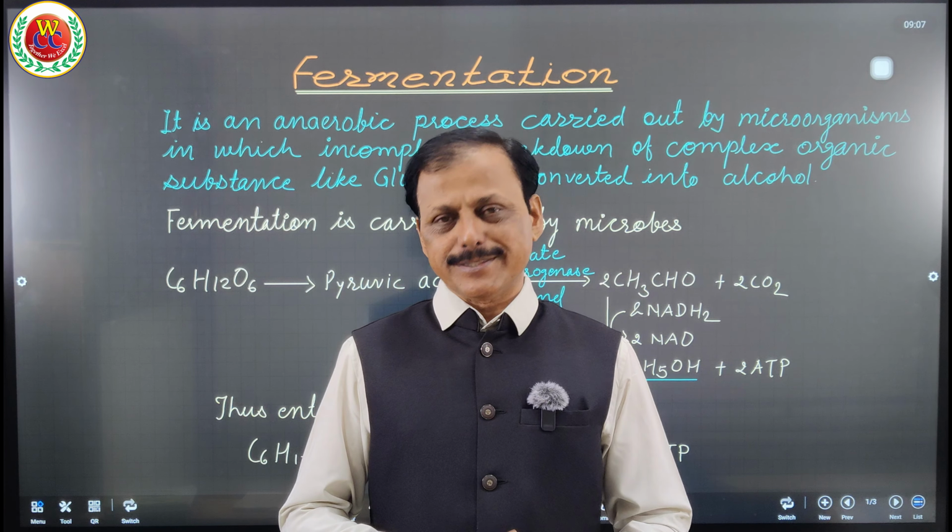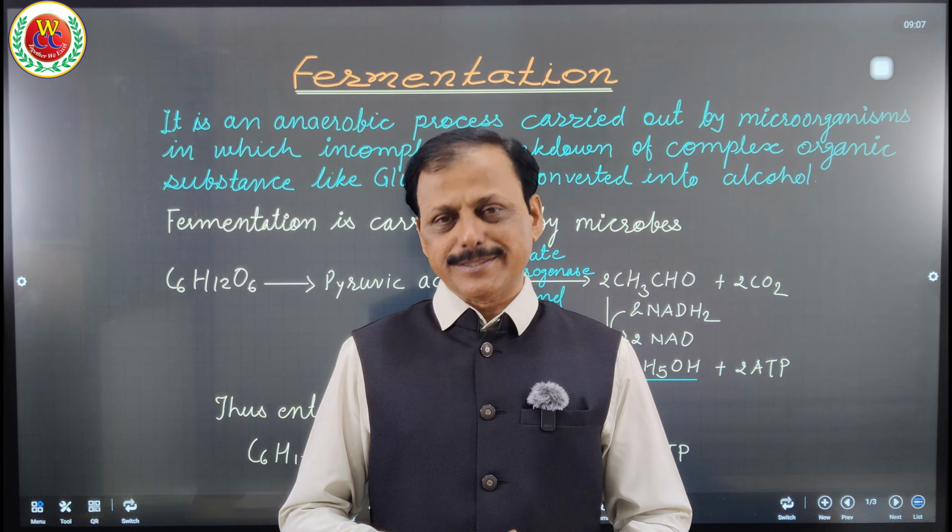Now see, this is the process. It is not that alcohol is produced directly, but glucose undergoes stepwise breakdown to produce pyruvic acid. Further, pyruvic acid undergoes decarboxylation in the presence of pyruvate decarboxylase to produce acetaldehyde, CH3CHO. Acetaldehyde undergoes reduction with the addition of hydrogen and then alcohol is produced. So CO2 is produced during alcohol fermentation, but CO2 is not produced during lactic acid fermentation. That is the point of NEET. Very important, please note down.